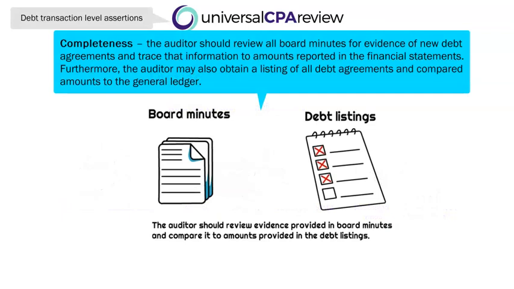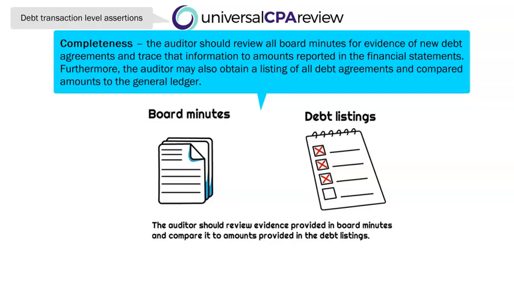Well, when it comes to debt agreements, we have to understand that these have been authorized by the client, right? So this could be authorized by the client's board of directors. And we're going to take a look at things like the board minutes, right? Minutes from board meetings are going to be transcriptions from board meetings, which is basically going to illustrate everything that has been said, right? So if we are examining those debt agreements, those contracts, and we're comparing those to board minutes, it's probably going to provide us enough evidence for debt associated transactions.